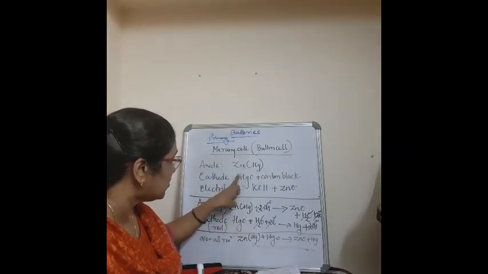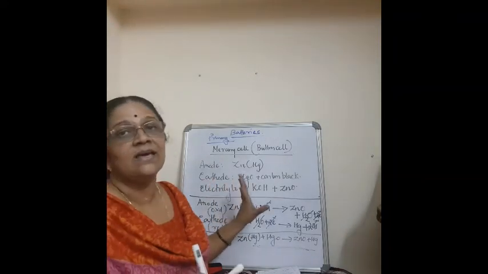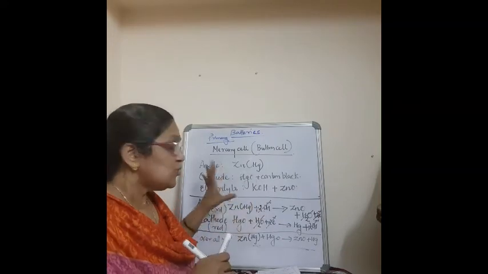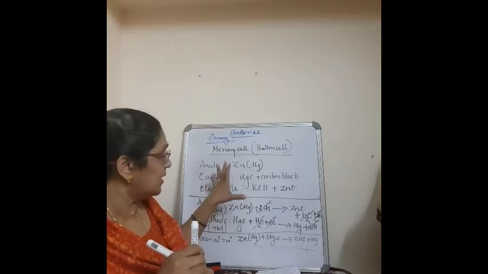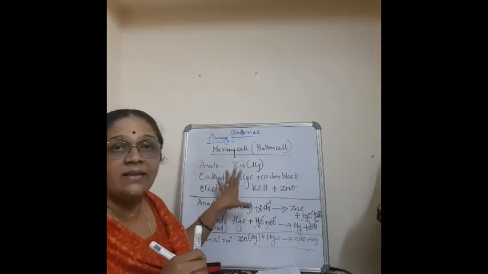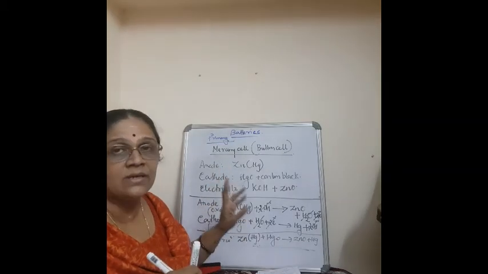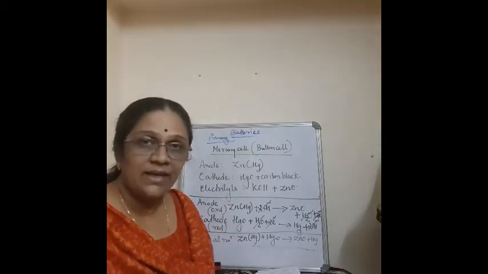Now, the cathode is HgO. So, you can easily write the anodic as well as the cathodic reaction. Is it clear? After this lecture, take your notebook and write all these: anode, cathode, electrolyte, anodic reaction as well as cathodic reaction.